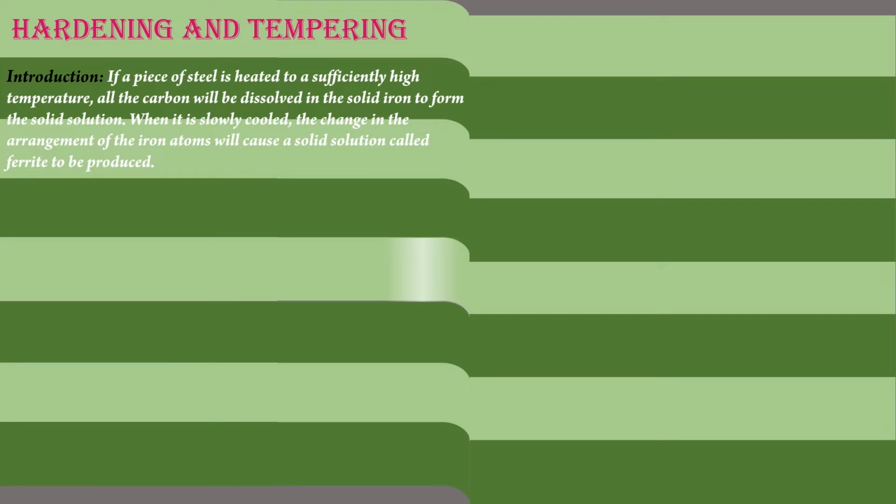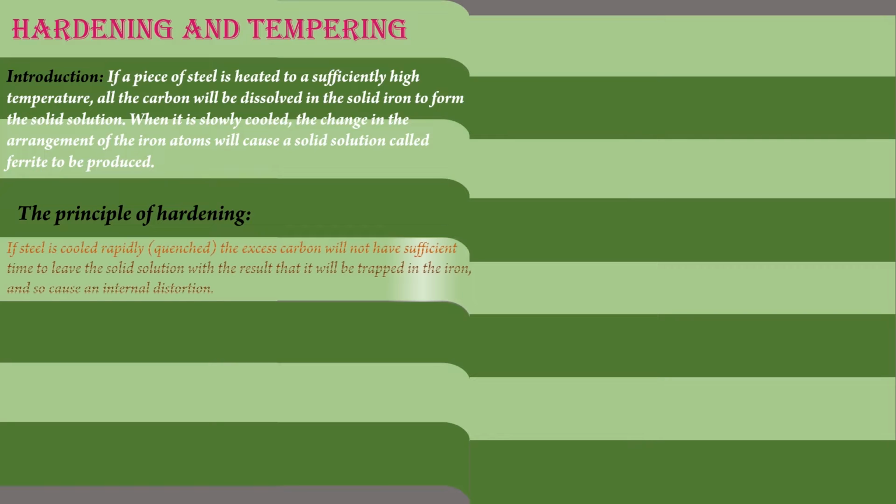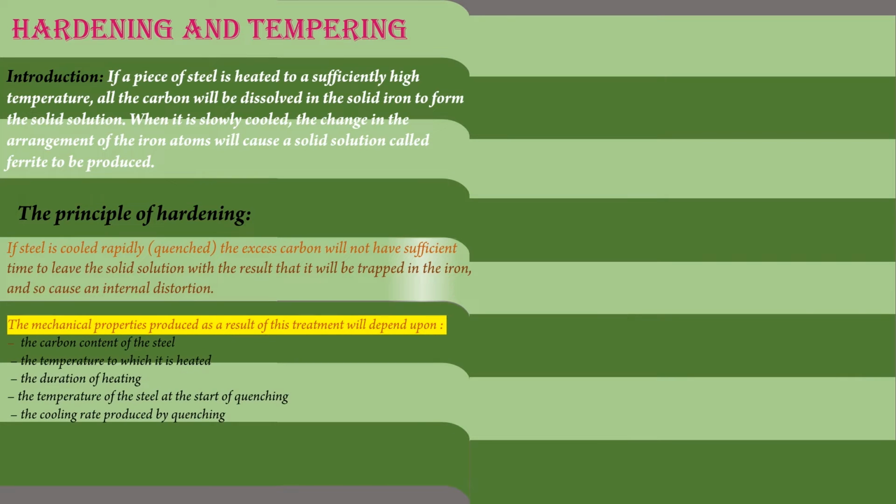Introduction. If a piece of steel is heated to a sufficiently high temperature, all the carbon will be dissolved in the solid iron to form the solid solution. When it is slowly cooled, the change in the arrangement of the iron atom will cause a solid solution called ferrite to be produced. The effect of carbon content upon the hardness produced by the process is illustrated in figure 1. The principle of hardening.